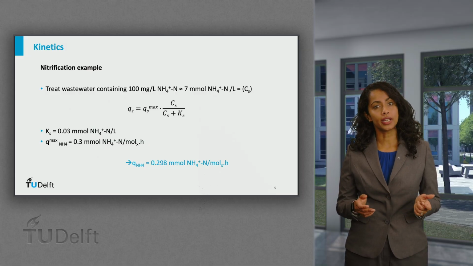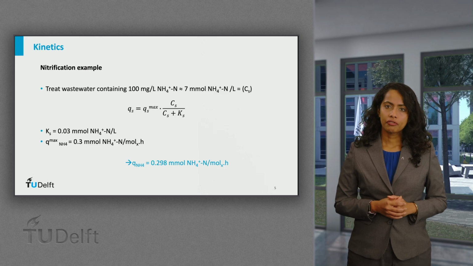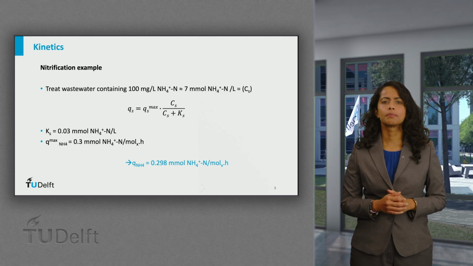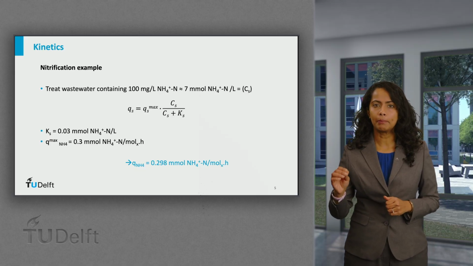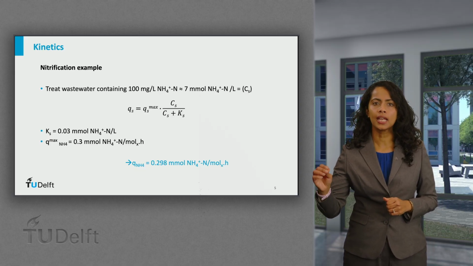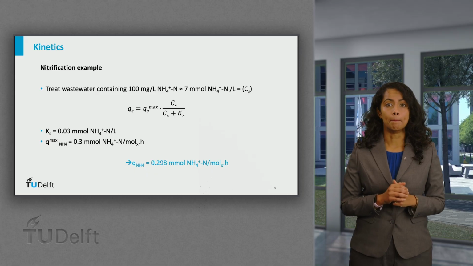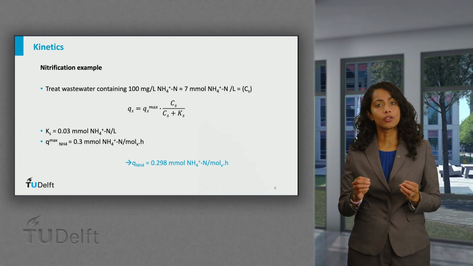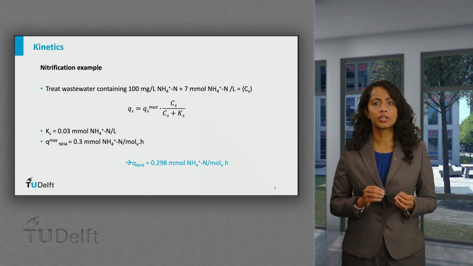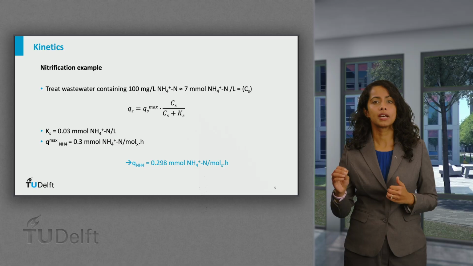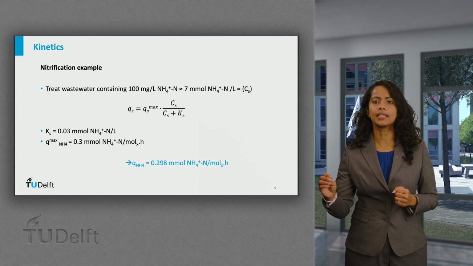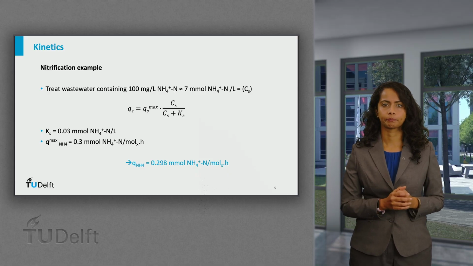the ammonia uptake rate. From literature values, if we assume that the affinity constant Ks is about 0.03 millimoles of ammonia N per liter, and the maximum uptake rate Qs max is also 0.3 millimoles of ammonia per mole biomass per hour, we can estimate the actual uptake rate of ammonia using the equation from the last slide.